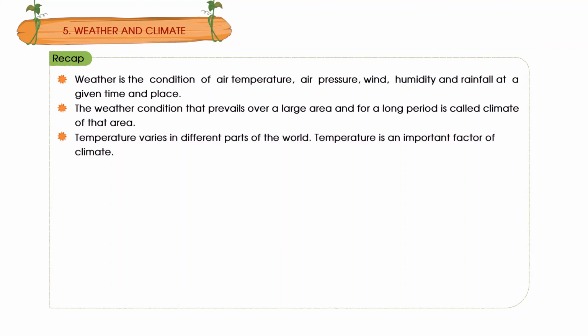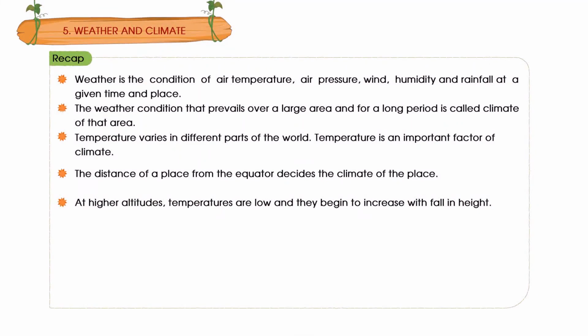Temperature varies in different parts of the world. Temperature is an important factor of climate. The distance of a place from the equator decides the climate of the place. At higher altitudes, temperatures are low and they begin to increase with fall in height.